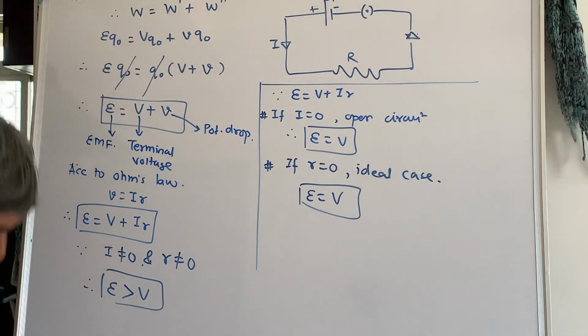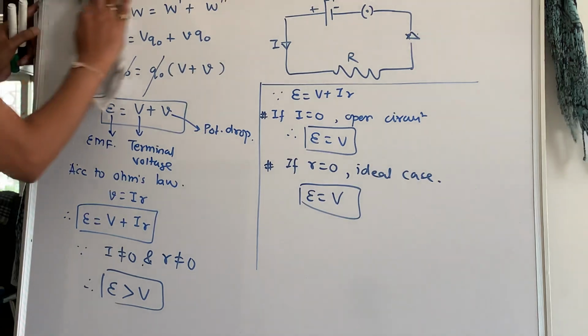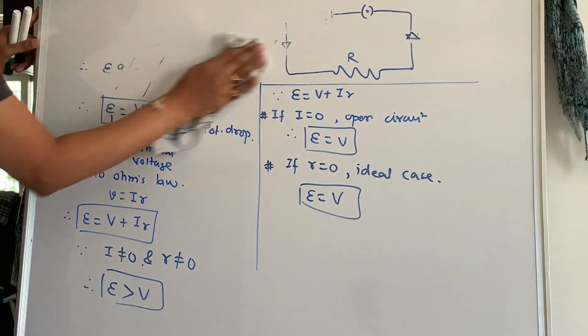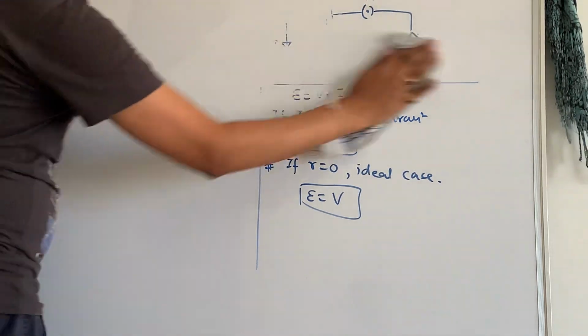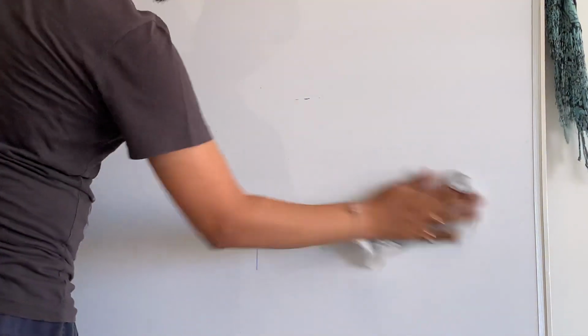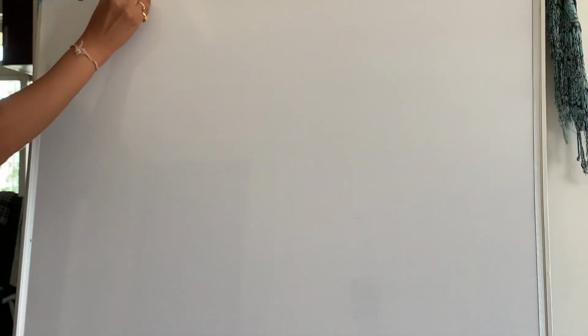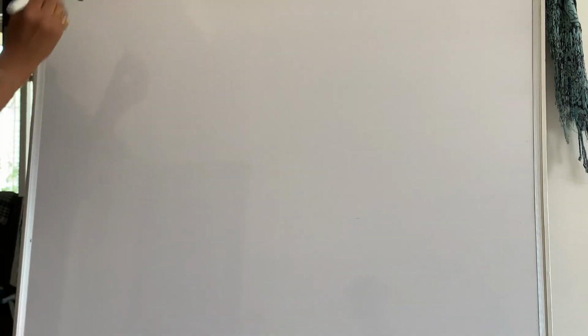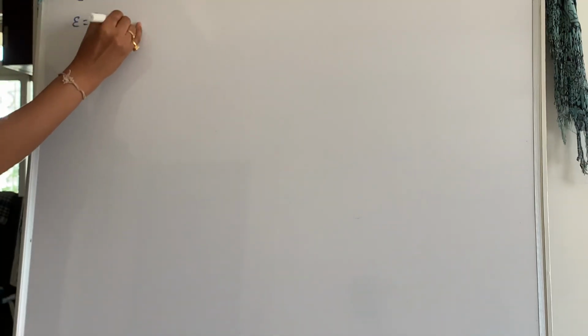Okay. Now we'll go with some relations of EMF with external resistance and internal resistance. Just check this part. Now we have E is equal to V plus Ir. So instead of capital V, I will write E is equal to IR plus Ir.